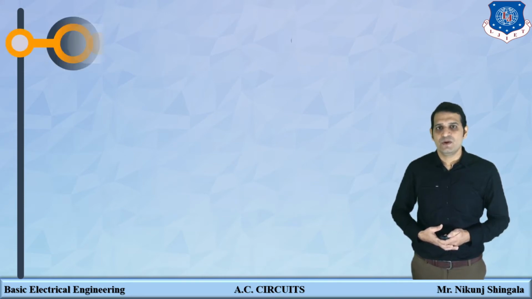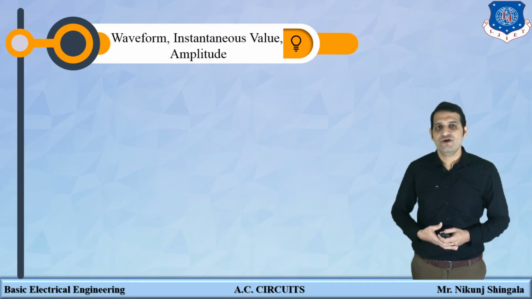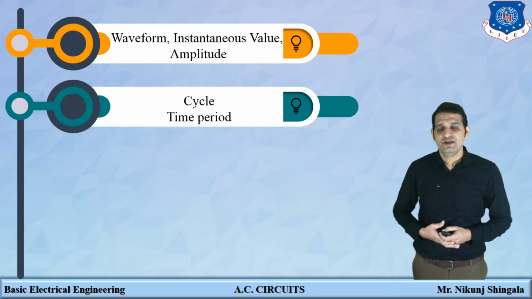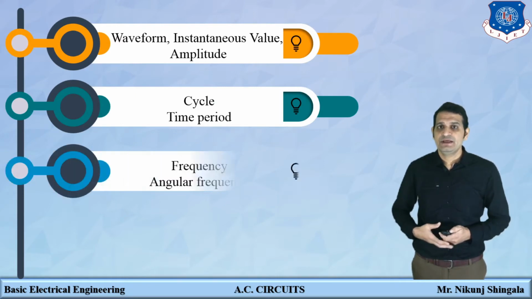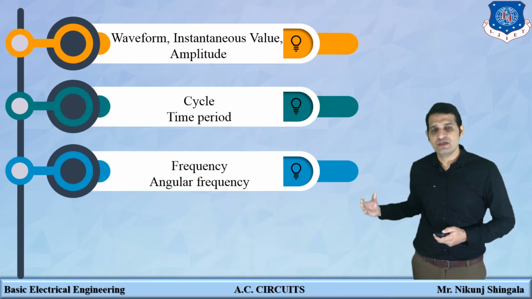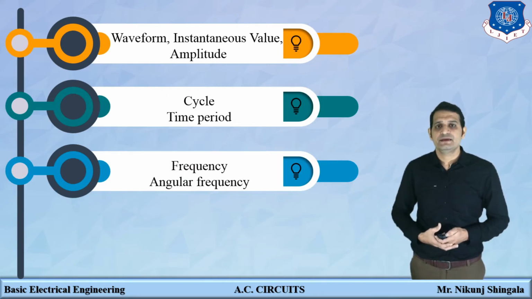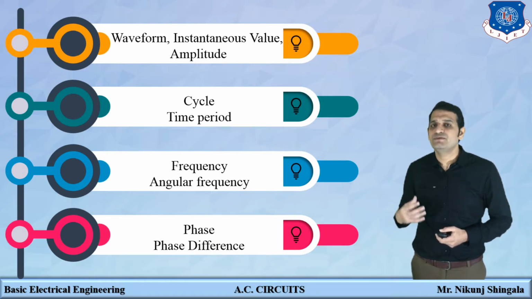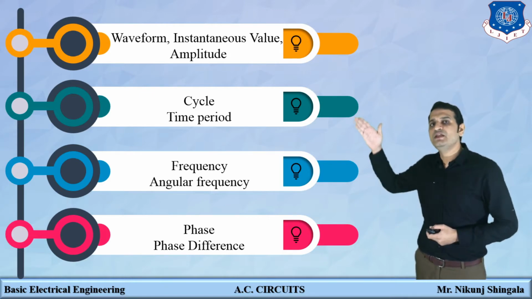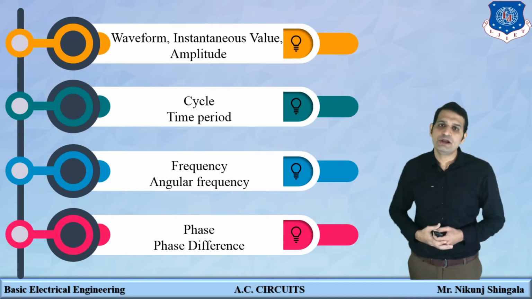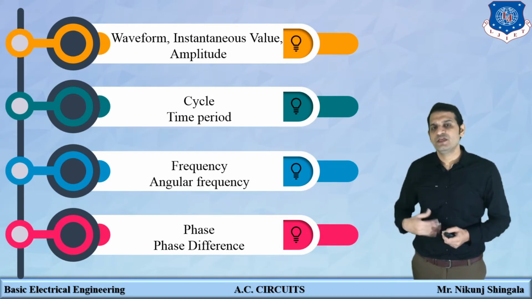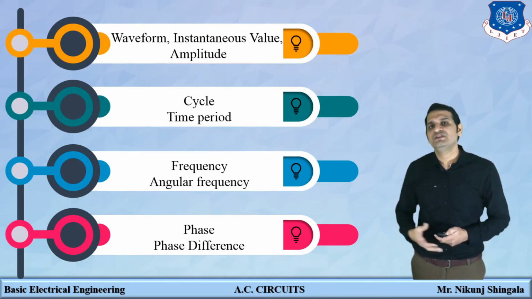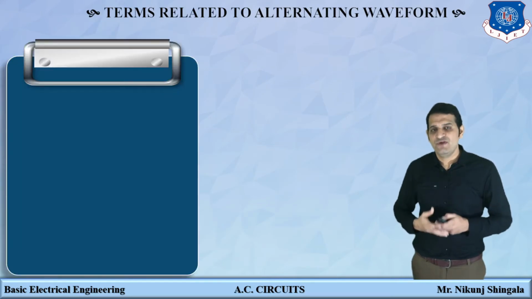Starting with the first one, that is the definition of waveform, instantaneous value and amplitude. The next one is the definition of cycle and time period. The next one is the definition of frequency and angular frequency. And the final one is phase and phase difference, and one example based on phase difference, how to draw the waveform with different phase difference. So these are the different definitions that I am going to discuss, and which are very important for this particular chapter. So starting with the first definition, that is waveform.